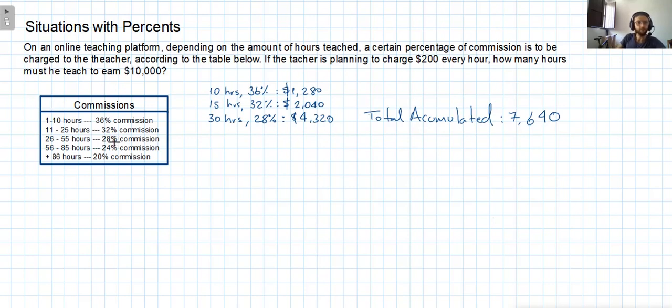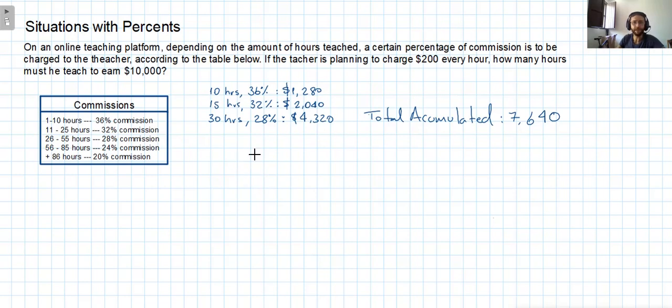So the next set of commission is going to be the 24%, and we have the same amount of hours. In the last one, for example, let's see how many tens we have here. It's going to be from 20 to 30, 30 to 40, and from 40 to 50. So we have 3 tens then. And here we have from 50 to 60, 60 to 70, and from 70 to 80. So again, we have 3 tens, which makes 30 hours.